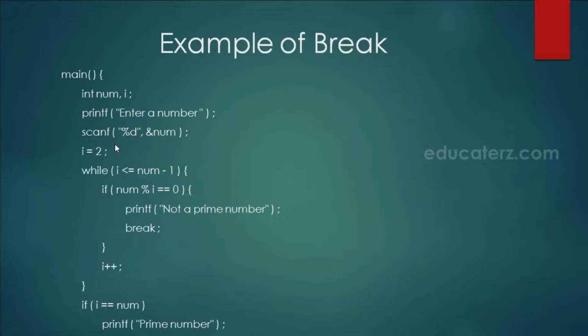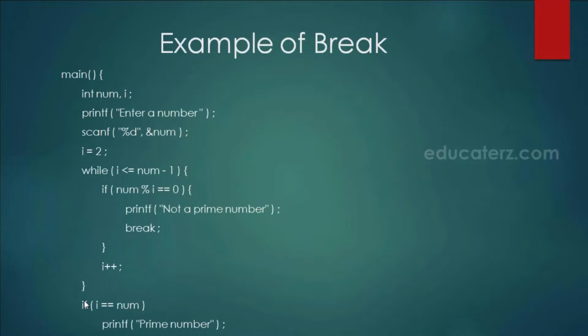So here we are asking for the number, reading the number using scanf. Then we are starting i as 2 and we are checking this condition till i is less than or equal to the actual number minus 1. But inside the loop we are checking that if we divide this number by i and the remainder is 0, then in that case we can conclude that this number is not a prime and we don't need to go for the other iterations. So as soon as we found that this number has become divisible by some other number, we can execute break, which will make the control jump directly out of the while loop.